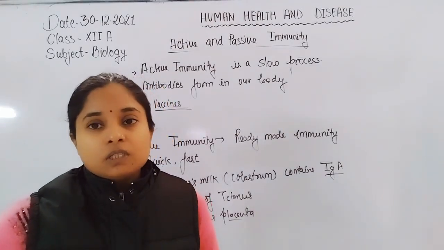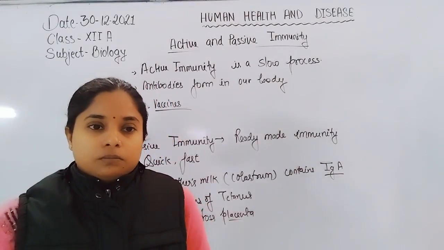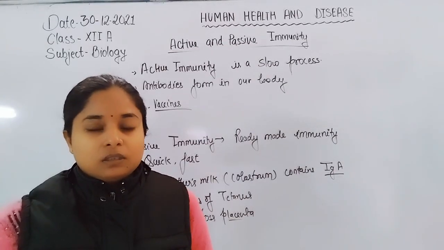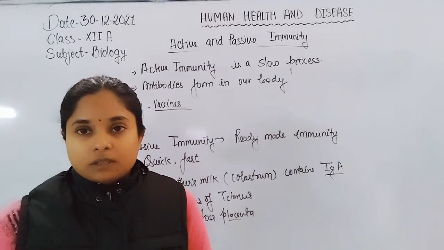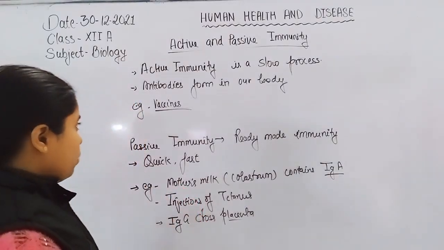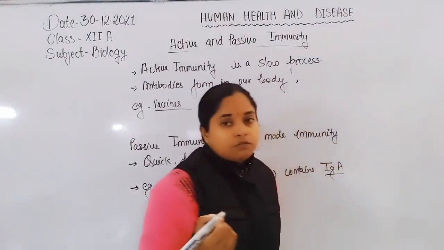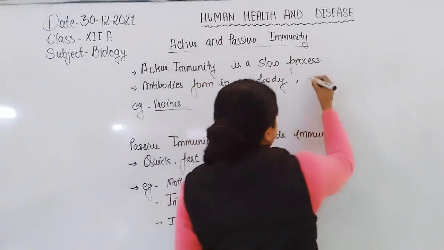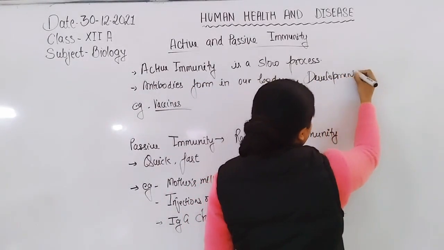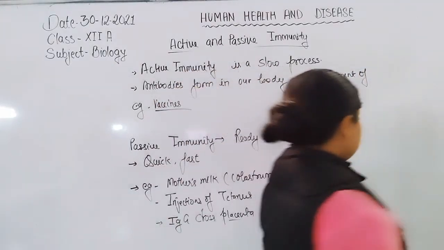Because of continuous exposure of our immune system to bacteria or pathogens in the environment, memory B cells and T cells develop. So it is important in this active type of immunity that memory B cells and T cells develop.